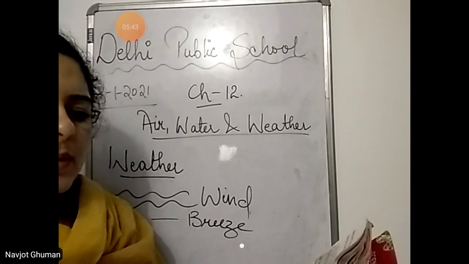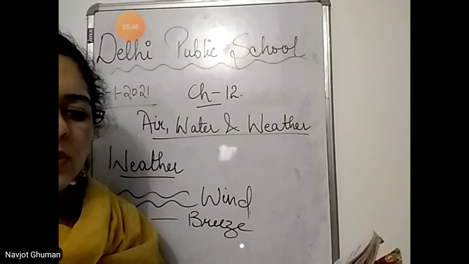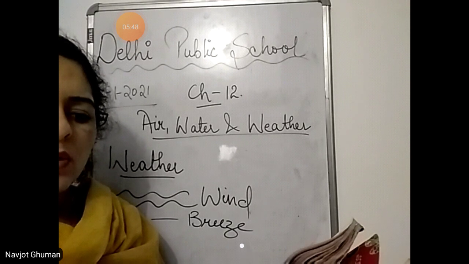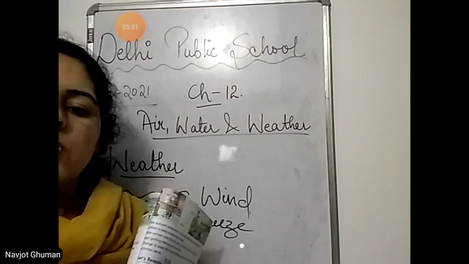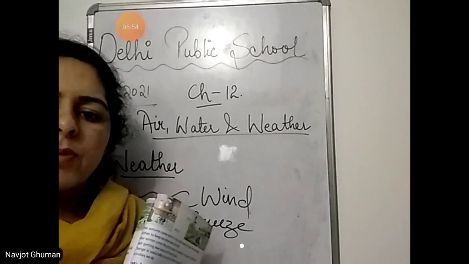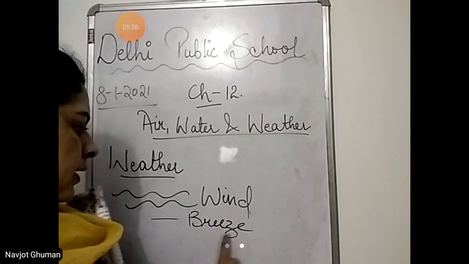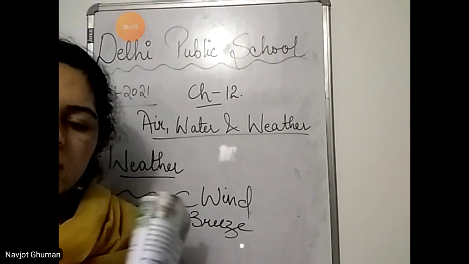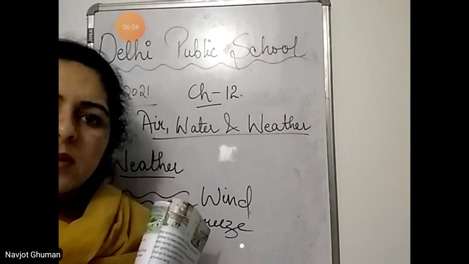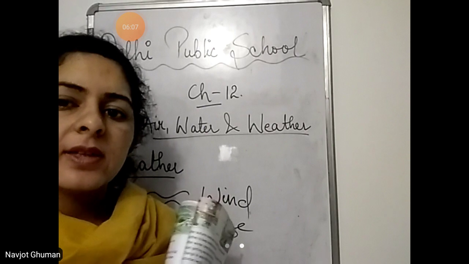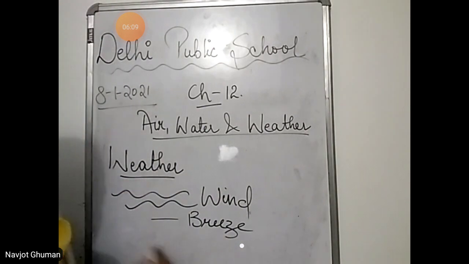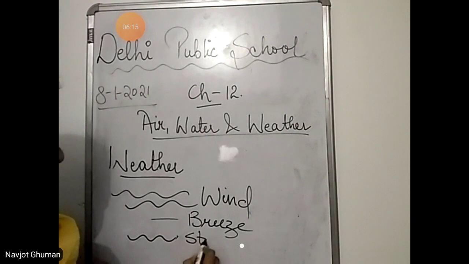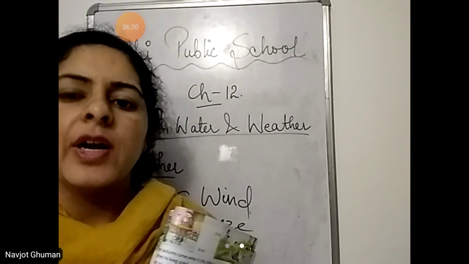Strong winds usually accompanied by lightning, thunder, rain or snow is called a storm. Storms can cause a lot of damage. Slow moving wind is called breeze. जब हवा बहुत slow चल रही होती है उसे बोलते हैं हम breeze. And when the strong winds are there, बहुत ज़्यादा तेज हवा होती है, thundering is there, lightning is there, means बिजली चमकती है या thunderstorm आता है, that is called a storm. The strong wind along with the thunder and lightning is called a storm. उसे बोलते हैं storm. To which in Hindi you call tufan, that is a storm.